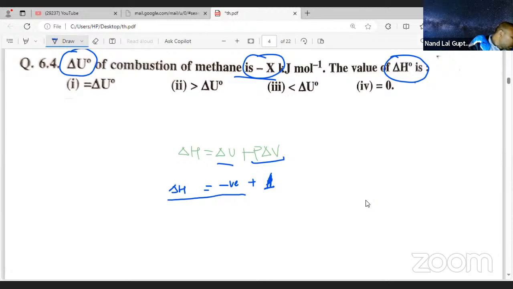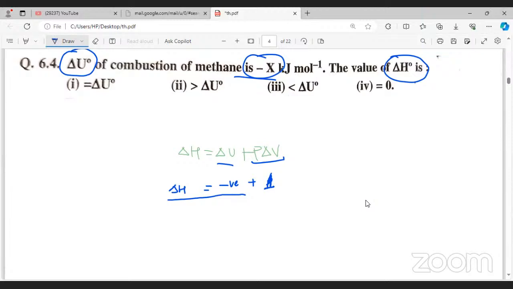It should also be negative. It should be negative. Check in the book which one is given. Thermodynamics. Minus. What have they given?